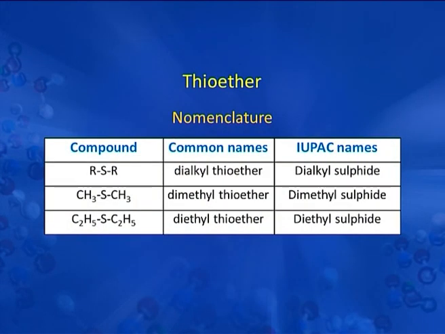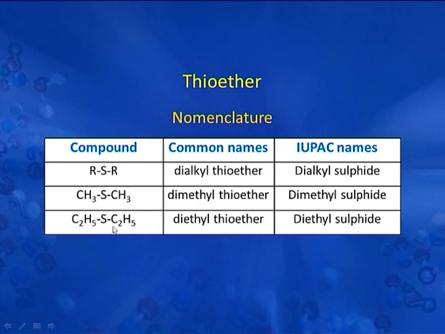Now we will discuss the nomenclature as per the table. Here we have the compound, then the common name and then the IUPAC name. Here RSR is a dialkyl thioether, and the IUPAC name of this compound is dialkyl sulfide. Next is CH3SCH3, which is dimethyl thioether, and the IUPAC name of this compound is dimethyl sulfide.